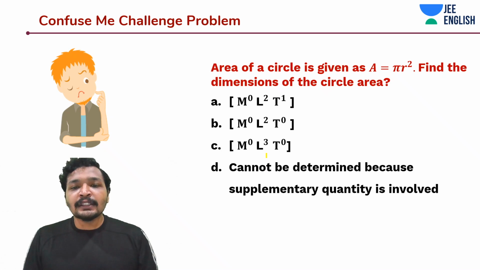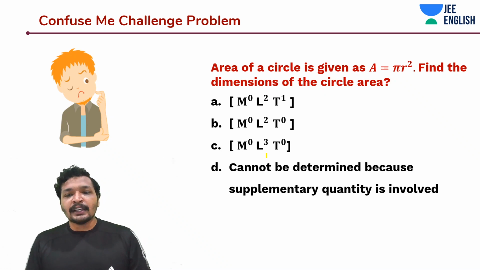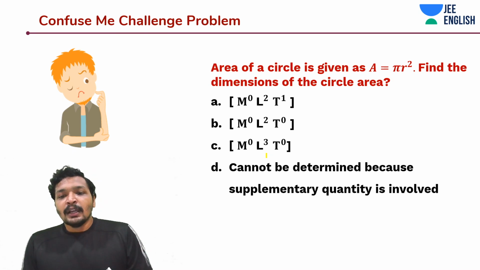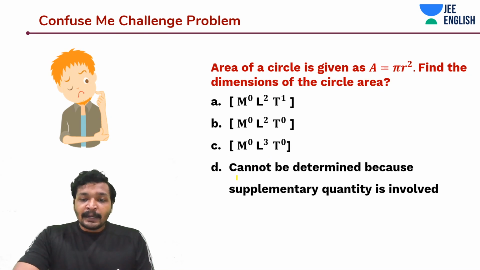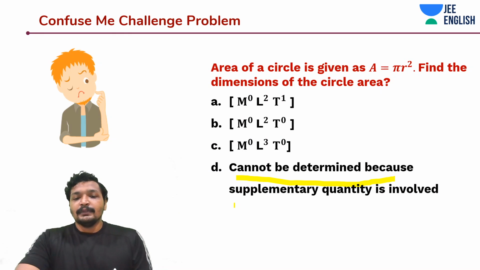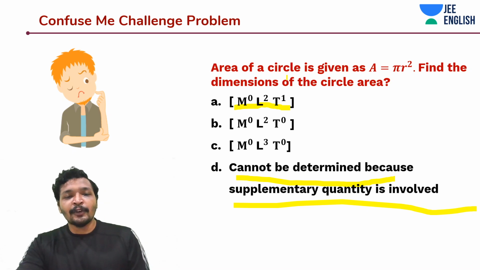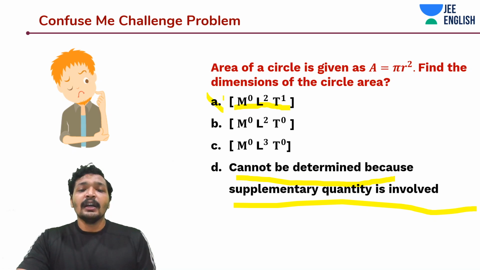Next, area of a circle is given by A is equal to pi r square. Then find the dimensions of the circle. Cannot be determined because supplementary physical quantity is involved. And m to the power 0, L to the power 2, t to the power 1. Why did time come over here? So this is the wrong option.